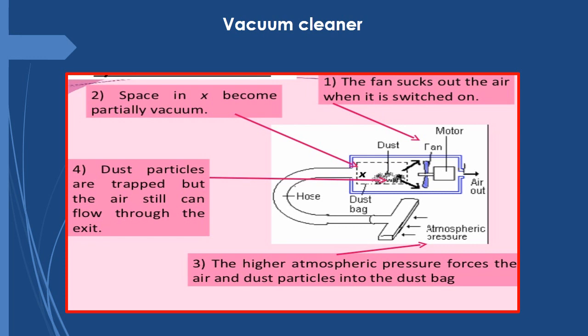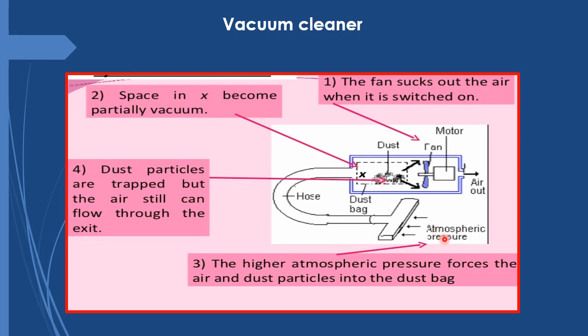Another application of atmospheric pressure, vacuum cleaner. A vacuum cleaner is used for removing the dust and the dirt particles. Inside the vacuum cleaner, there is a fan which removes the air from inside, due to which a partial vacuum is created. That means the amount of air reduces, so the pressure inside reduces.